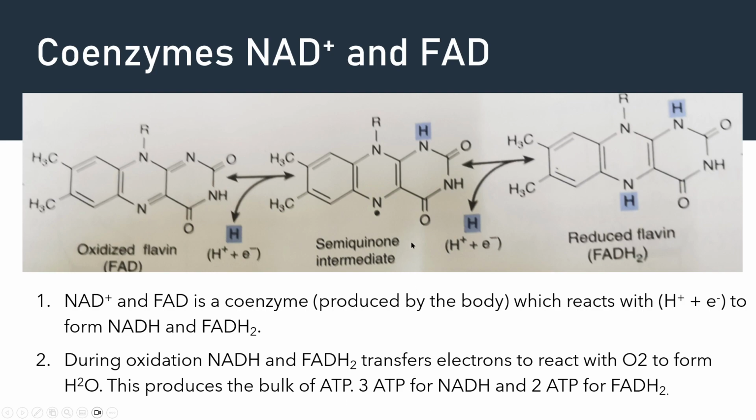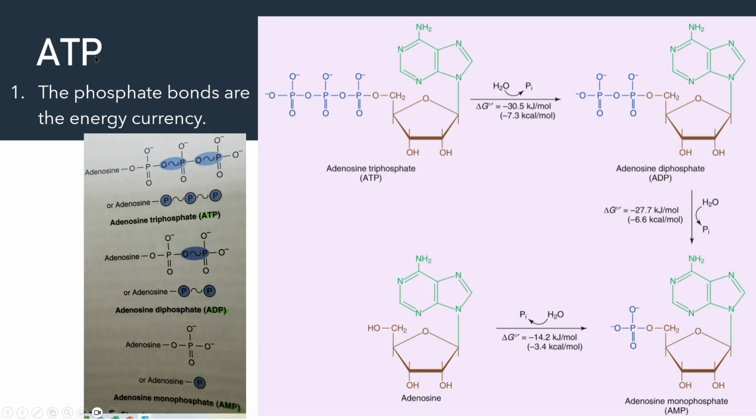ATP, what is this ATP? Okay, ATP is a molecule called adenosine triphosphate. Triphosphate means there are 3 phosphate bonds. Okay, you can see the diagram here. Phosphate bonding with oxygen. ADP is diphosphate, 2 bonds. Monophosphate is AMP, 1 bond. Mono, di, and tri.